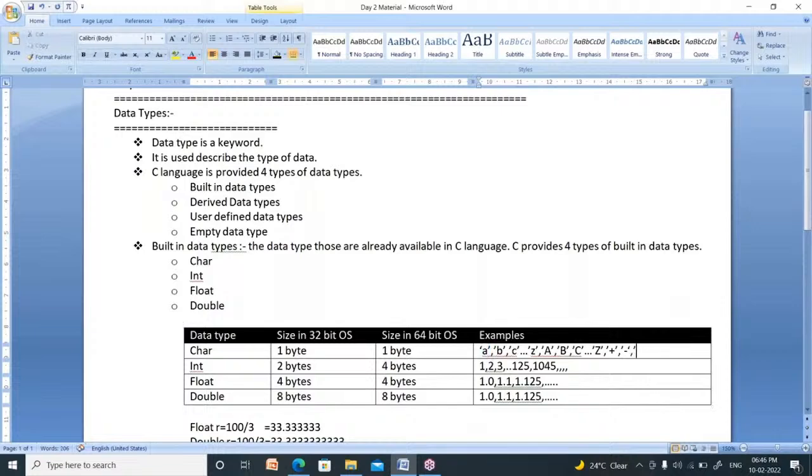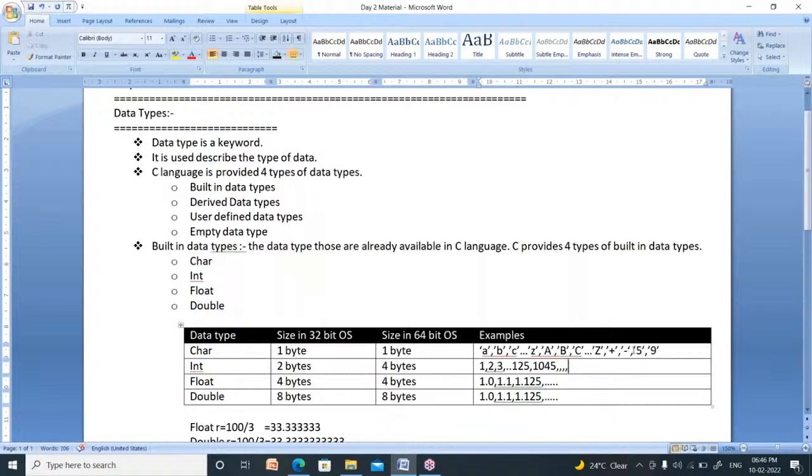Suppose I represent 5 inside single quotation marks, then it is also a character. Suppose I represent 7 or 9 within single quotation marks, then it is also a character. It is not an integer. Actually 5 is an integer, 9 is also an integer. But if you represent those inside single quotation marks, then those are called characters.